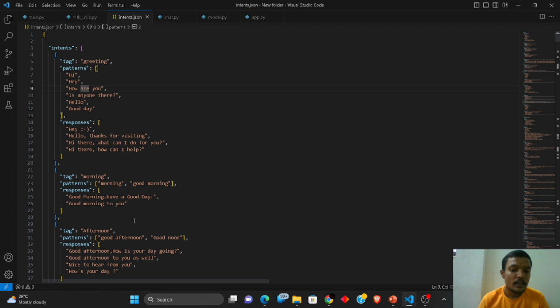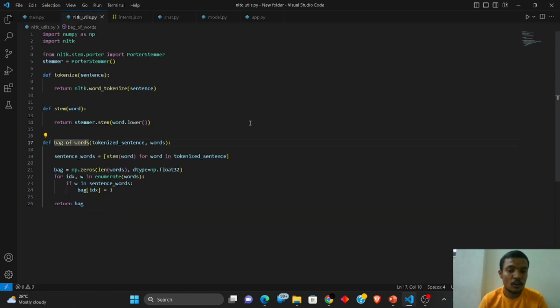Next we have the nltk_utils file. What this NLTK utils file does is load the defined functions that we are going to use here, for example tokenization, stem, and bag of words. On the basis of this NLTK utils file, our module defines what is meant by tokenization, what is meant by stem, and what is meant by bag of words. So that was all about the NLTK utils file.